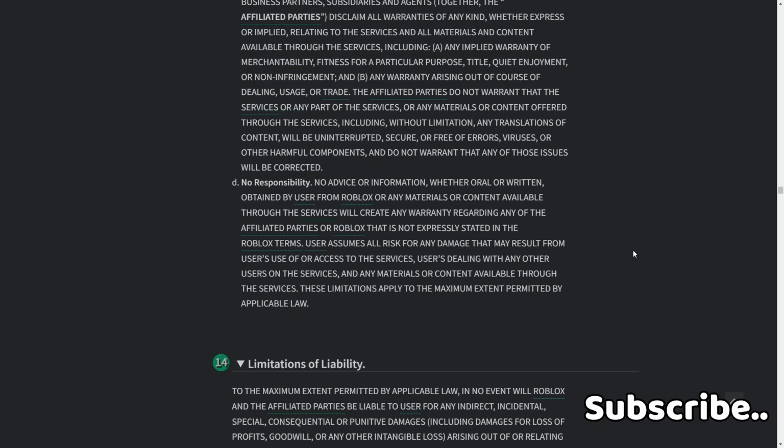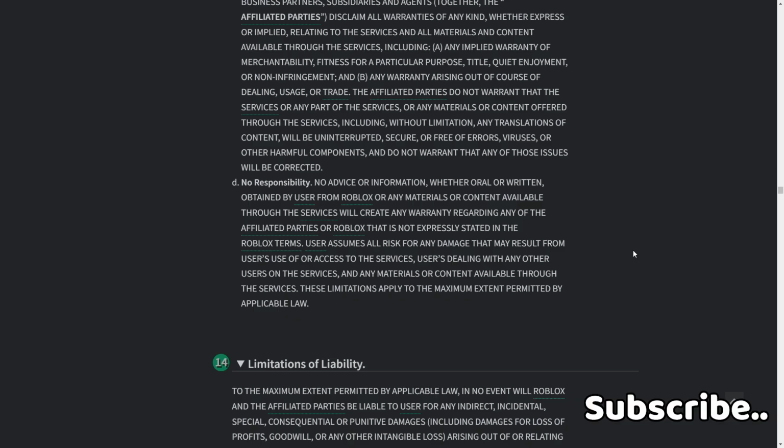D, no responsibility. No advice or information, whether oral or written, obtained by user from Roblox or any materials or content available through the services will create any warranty regarding any of the affiliate parties or Roblox that is not expressly stated in the Roblox terms.